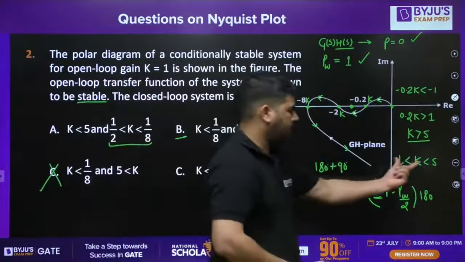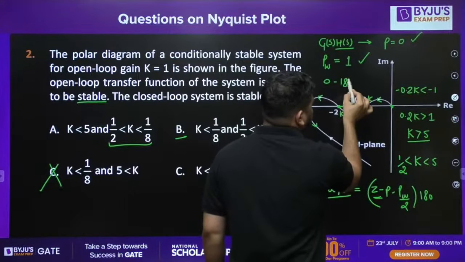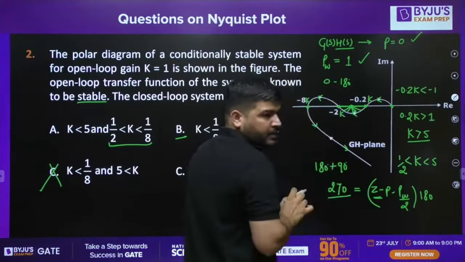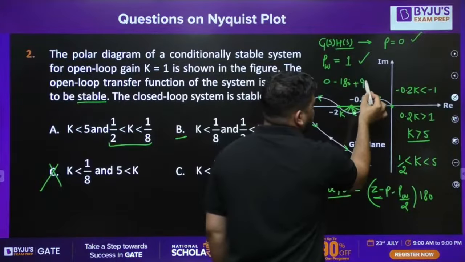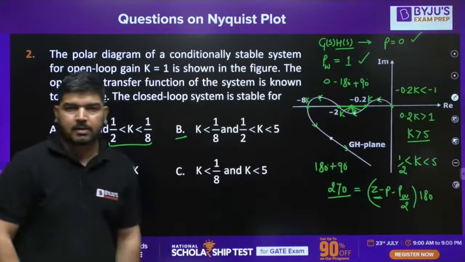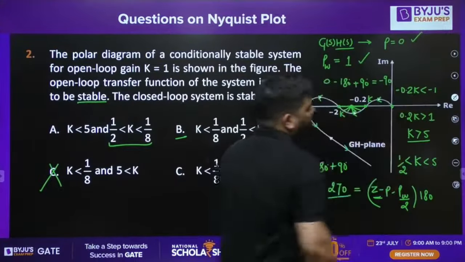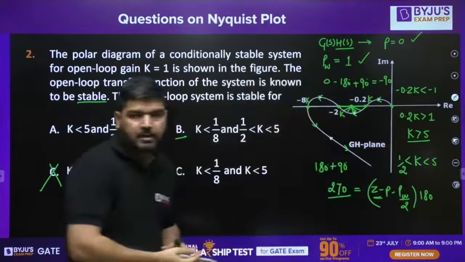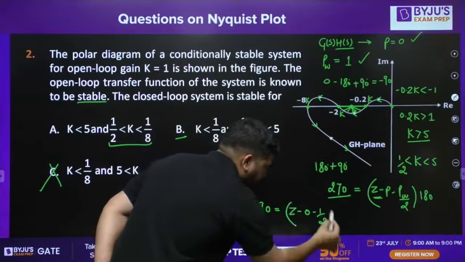So let's calculate the net 511. From this point to this point, it is 0. Now from this point to this point, it is minus pi, minus 180. Now from this point to this point, it is 0 again, and from this point to this point, it is plus 90. I have done this in the previous class. So it came out to be minus 90. So what you can do is, you can apply the formula, minus 90 is equal to z minus p minus pw by 2, into 180.